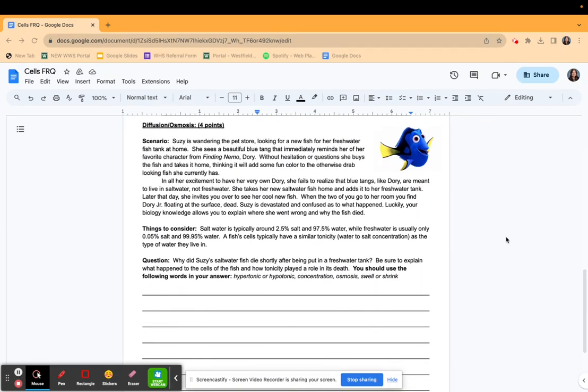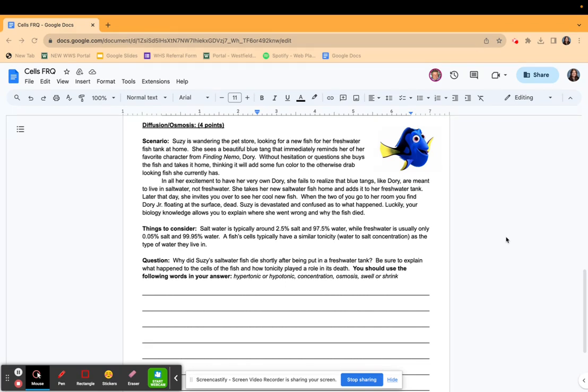Diffusion/osmosis. Scenario: Susie is wandering the pet store looking for a new fish for her freshwater fish tank at home. She sees a beautiful blue tang that immediately reminds her of her favorite character from Finding Nemo, Dory. Without hesitation or question, she buys the fish and takes it home, thinking it will add some fun color to the otherwise drab-looking fish she currently has.